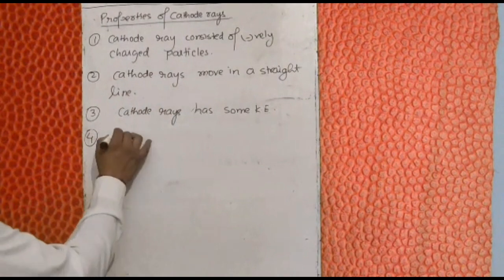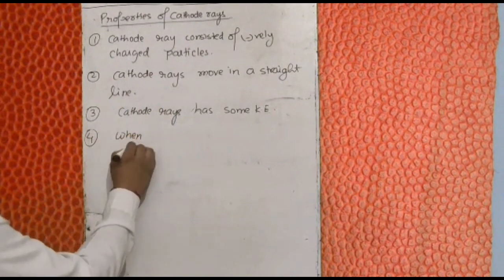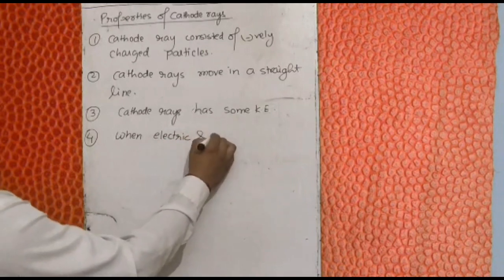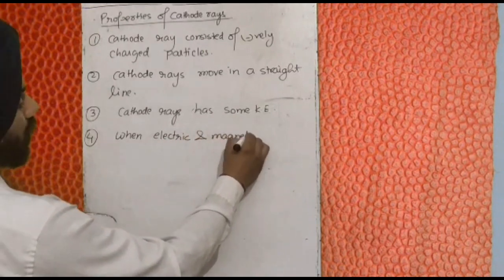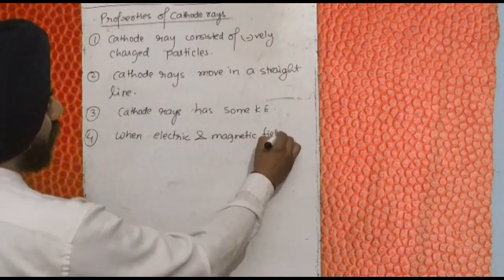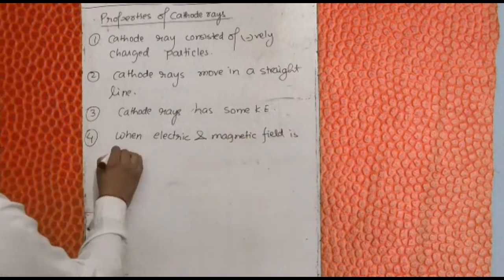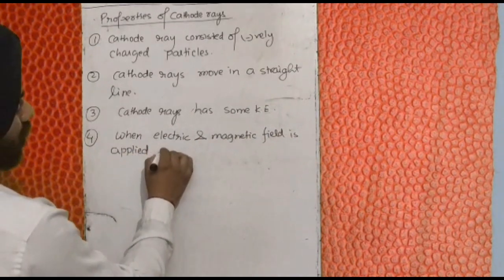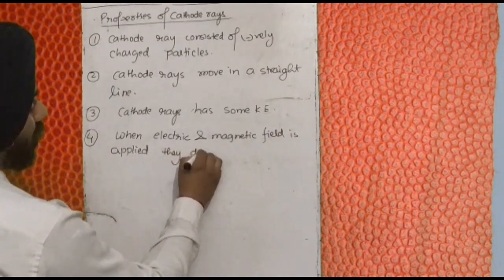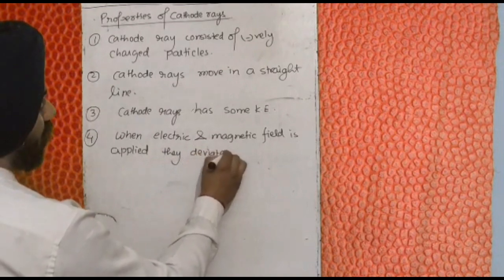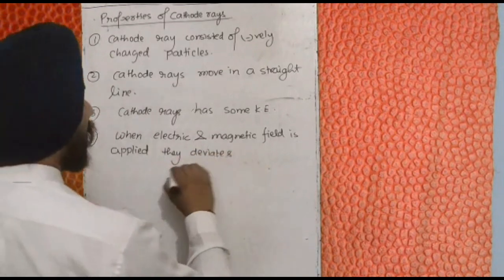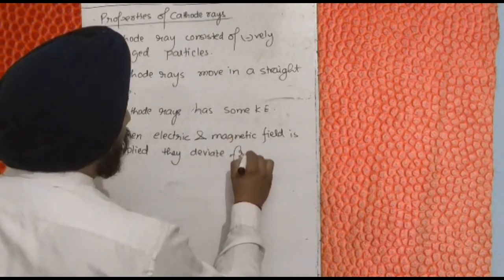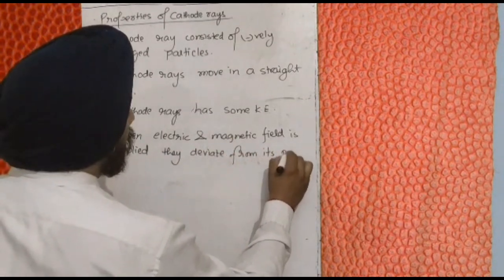Fourth point: when electric and magnetic field is applied, they deviate from their path.